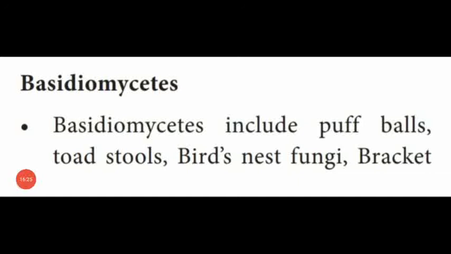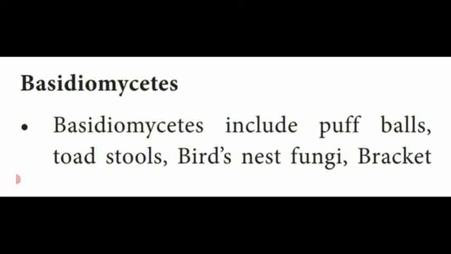Dear students, next is the Basidiomycetes fungi, which contain different fungal species such as puffballs, toadstools, bird's nest fungi, bracket fungi, stinkhorns, and rust and smut fungi.